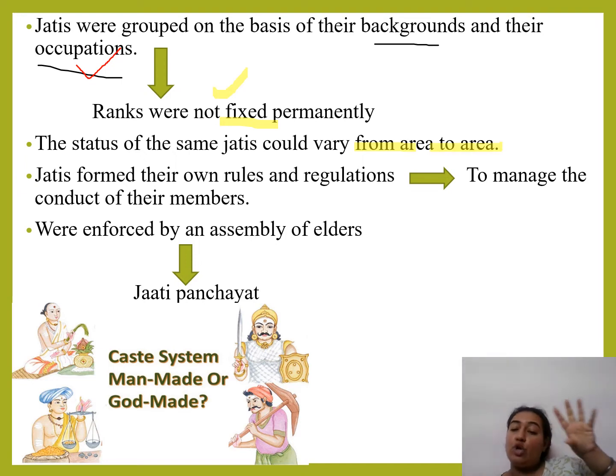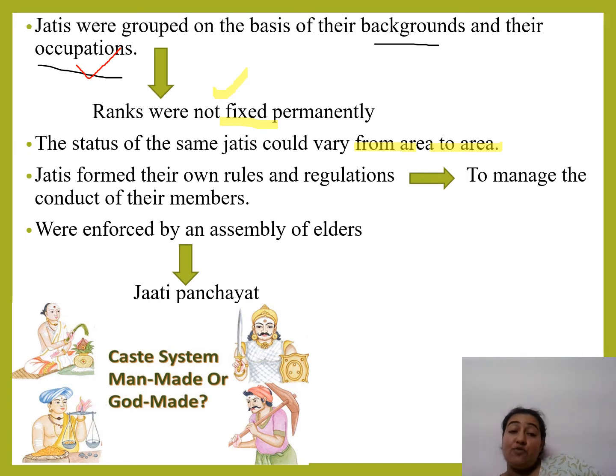In one village you can become a Shudra, but in another village you can become a Kshatriya. According to the other area, you can even become a Brahman if you have some knowledge. These were the situations at that point in time.